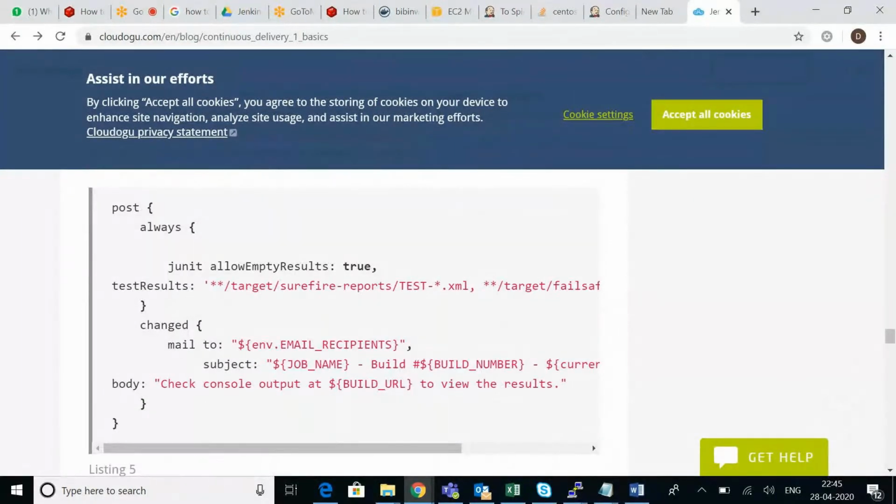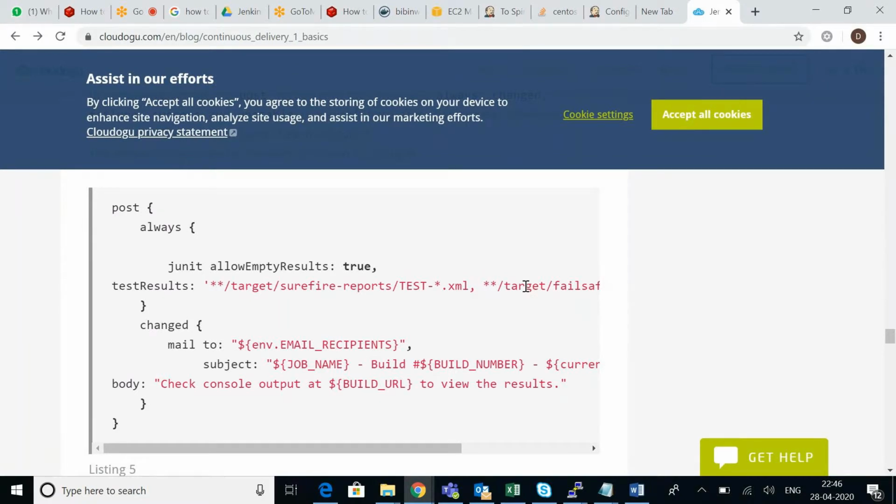Actually, we haven't seen mail notification in a pipeline, right? You have to add this post configuration in your pipeline at the end of your job, after the stages. After the curly braces of the stages, before the end of your pipeline script, you have to add this script to send the alerts.